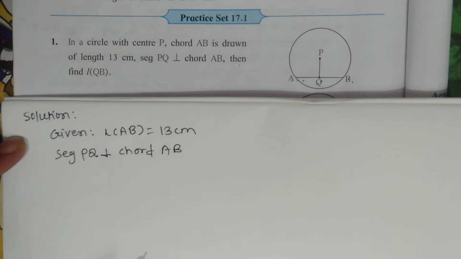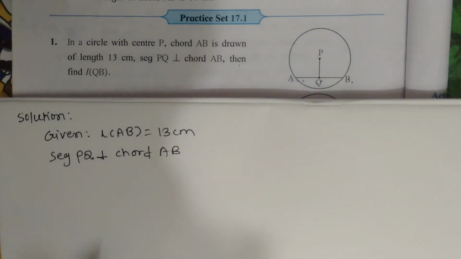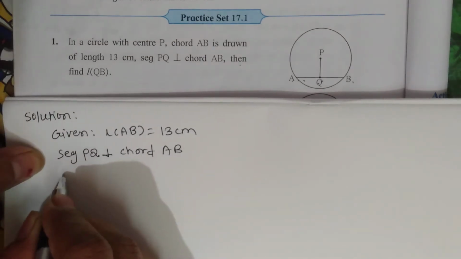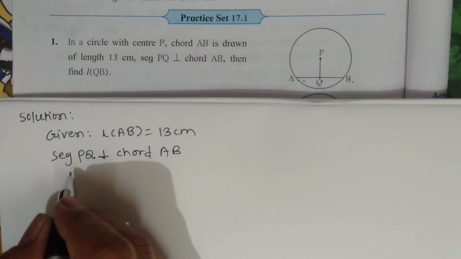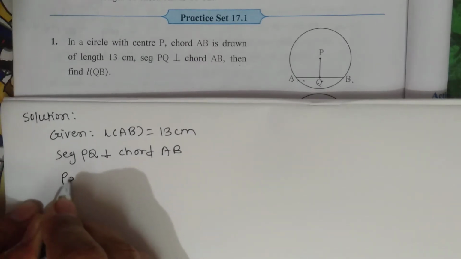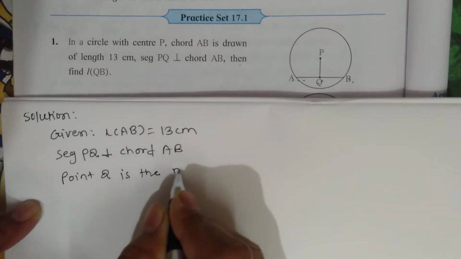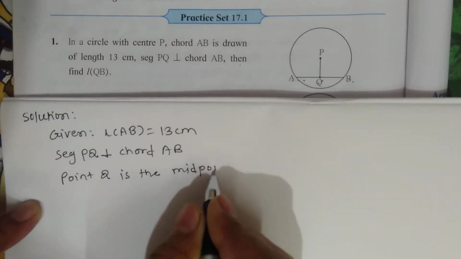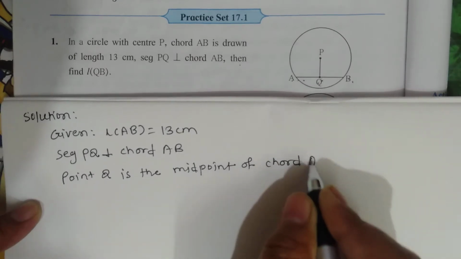So according to the first property, the perpendicular drawn from the center of a circle to its chord bisects the chord. Therefore point Q is the midpoint of chord AB.